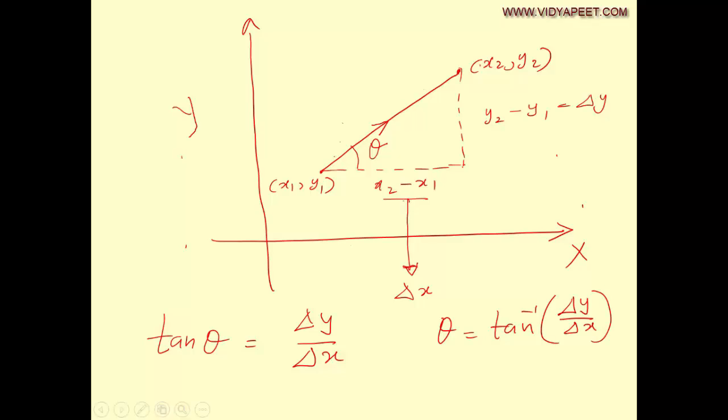So now I represented both the magnitude and direction of this vector. This is how I can represent a quantity with both magnitude and direction. So the magnitude of the vector will be given by root of x2 minus x1 the whole square plus y2 minus y1 the whole square, and the direction will be given by theta equal to tan inverse of delta y by delta x.